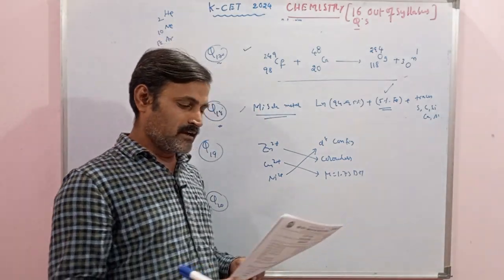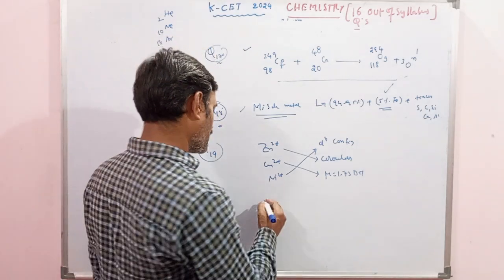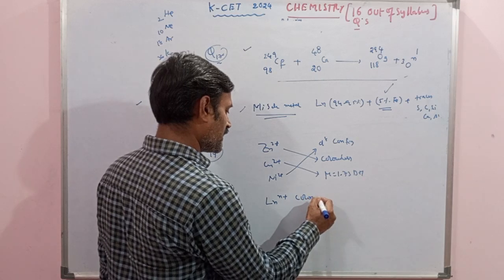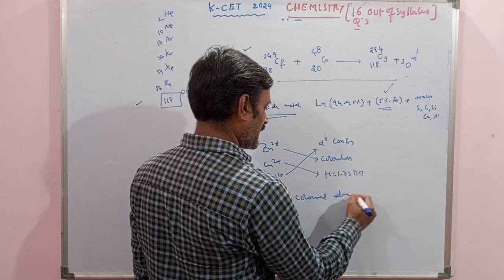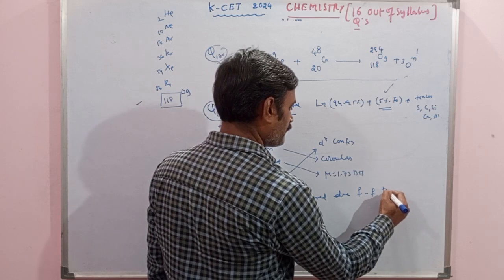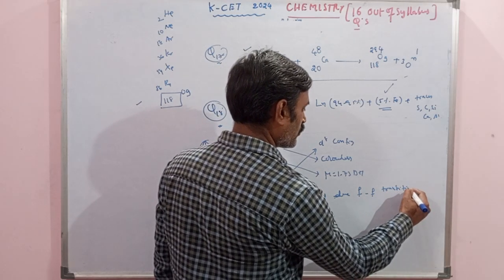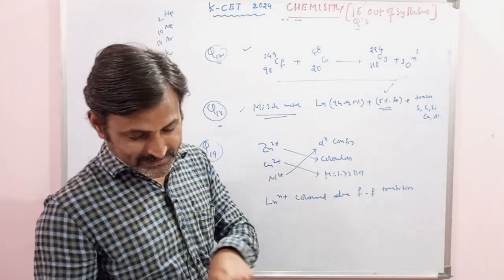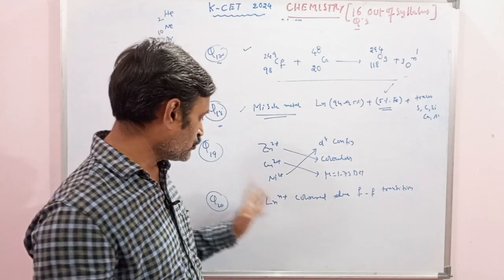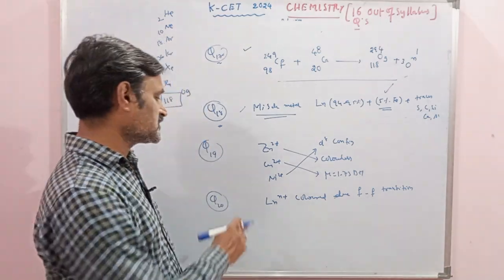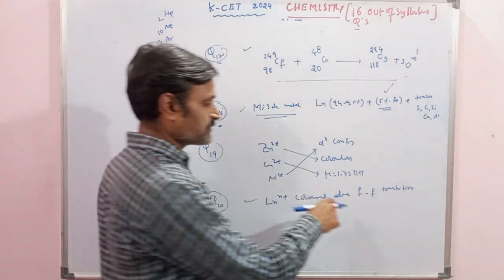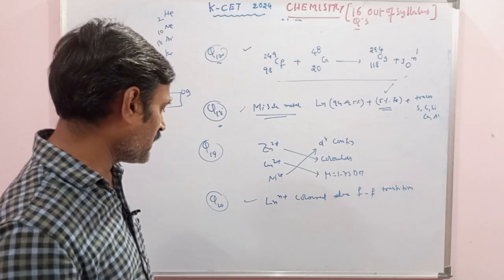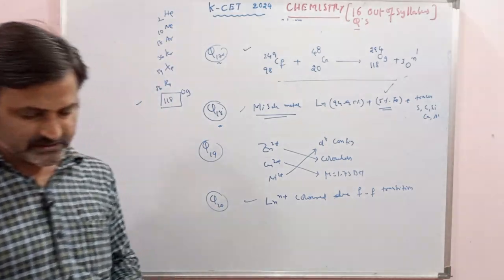Whereas the color of lanthanide ions is due to d-d transitions: the ion is colored, but the reason is not d-d transition, it is f-f transition. The electron is undergoing transition between two f orbitals. That means if they have given d-d transition, you should suspect that statement, and it is the right option to mark. That they have given in the statement is d-d transition. That is the right option. We have to find out the incorrect statement in question number 20. That is also correct.